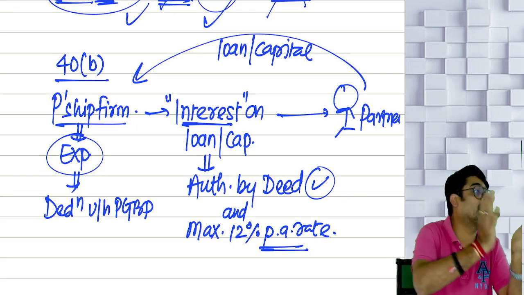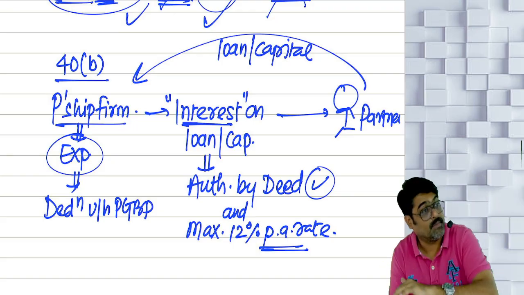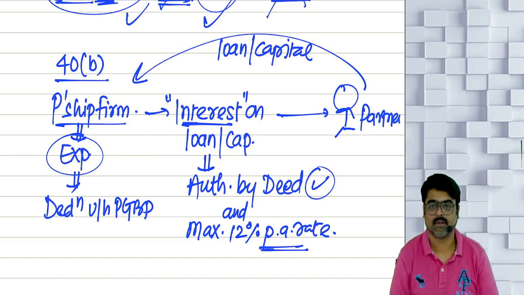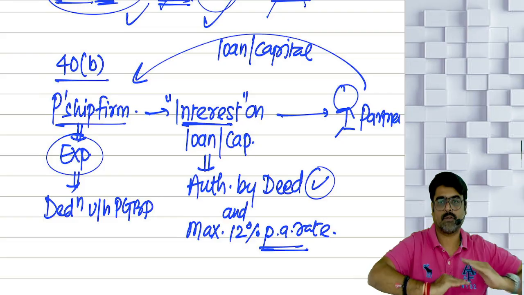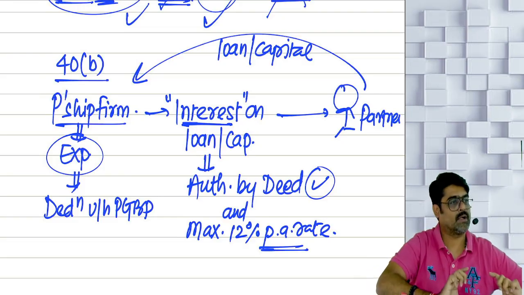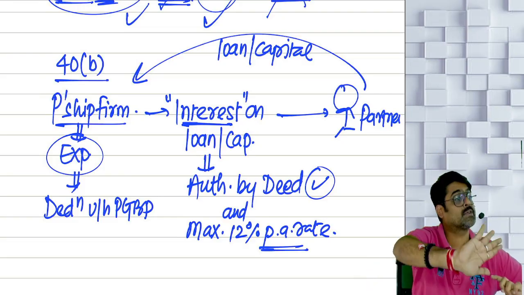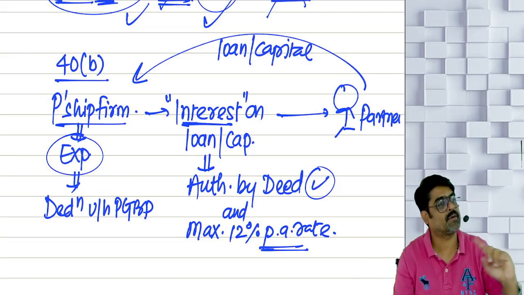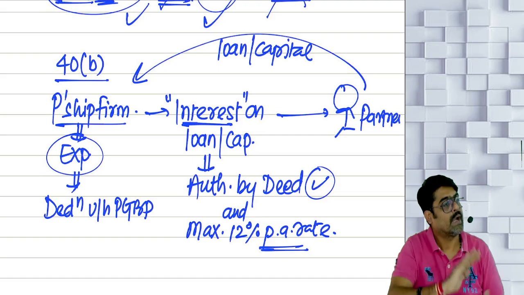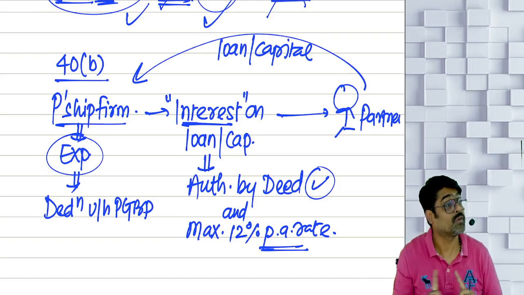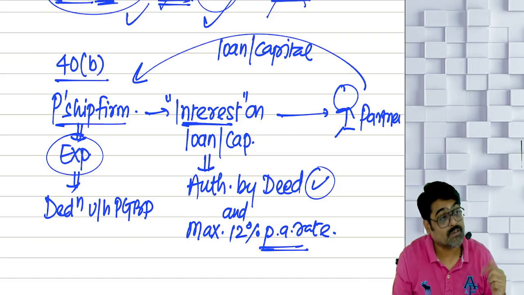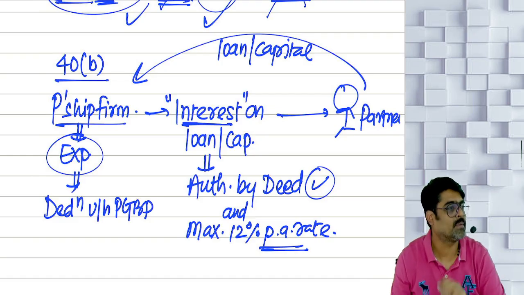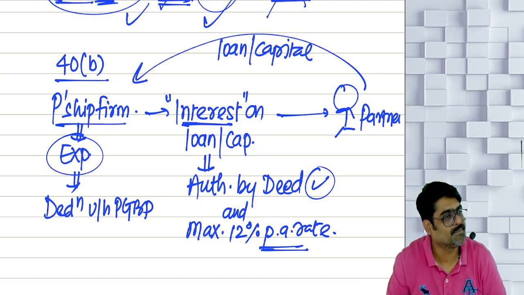It will be added back. So tell me, you are a partnership firm, you have calculated your profits after taking the deduction of 20% interest. Is 20% allowed or not allowed? Add back 20%, because it is not allowed. How much is allowed? Reduce 12%. Automatically 8 will be added.